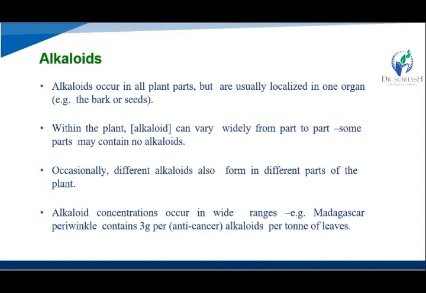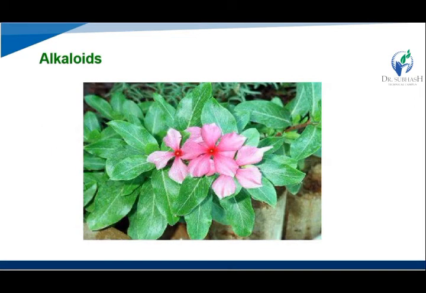Occasionally different alkaloids also form in different parts of the plant. Then alkaloid concentration occurs in a wide range, like Madagascar periwinkle containing 3 gram of anti-cancer alkaloids per ton of the leaf. The periwinkle plant's leaves contain the alkaloids for pharmacological purpose, that is anti-cancer. This is a figure of the periwinkle leaves plant.